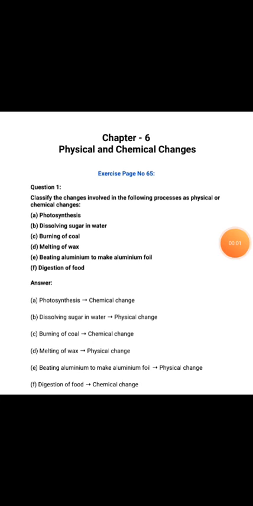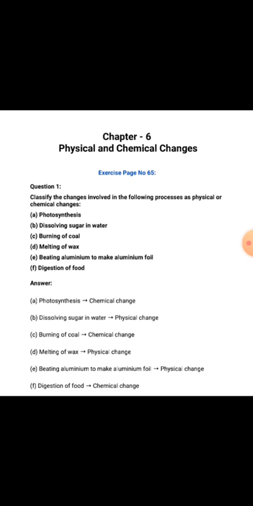Good morning, students. Our today's topic is chapter 6, Physical and Chemical Change Exercise. Here, the question number first of this exercise is, classify the change involved in the following process as physical or chemical change. So, first one is photosynthesis. Your answer is photosynthesis is a chemical change, the process of chemical change.